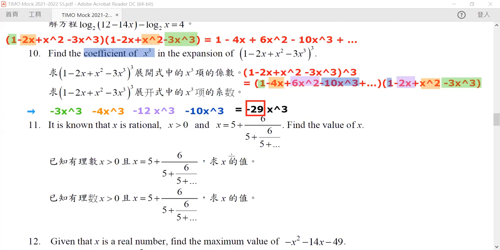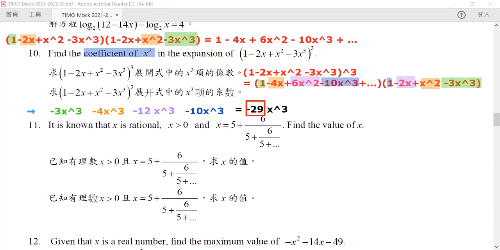Okay. So this is how we do it. Now, if you are proficient with calculus, in particular differentiation, you may find that expanding the coefficient of x to the power squared, x to the cube, is exactly the same as differentiating this equation 3 times and then putting x equal to 1 to find the constant term. This is another way of doing this, but that way is a little bit more sophisticated, and hence we will not use it here. But if you do know about calculus, you may try that method.